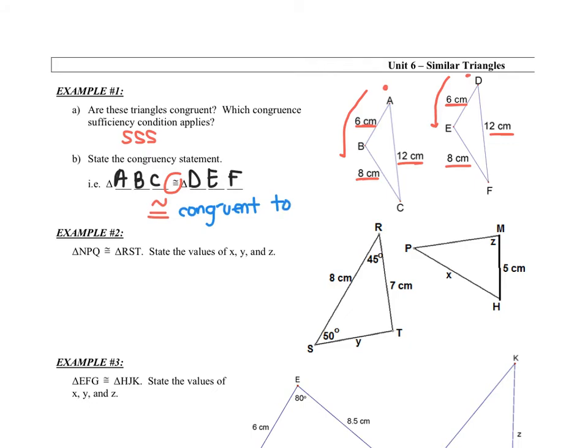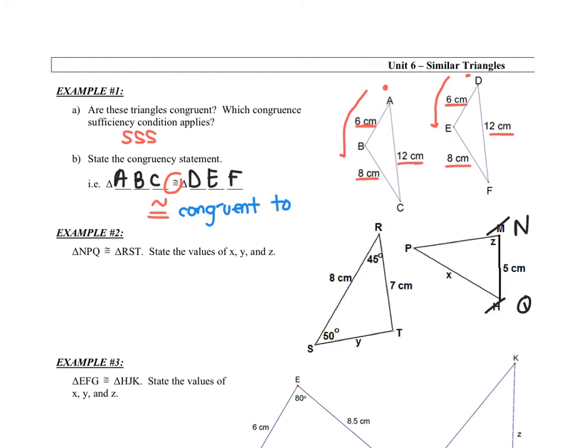Okay, let's try an example where they actually give us a set of congruent triangles and we have to solve for some unknowns. So triangle NPQ is congruent to triangle RST. State the values of x, y, z. Before we actually do that, let's go ahead and change this to an N and this to a Q so that our triangle actually matches.